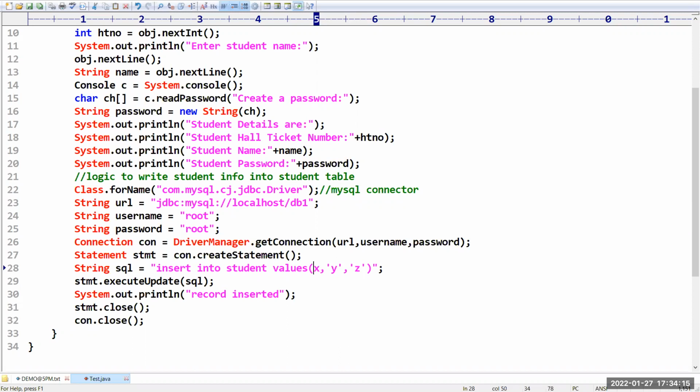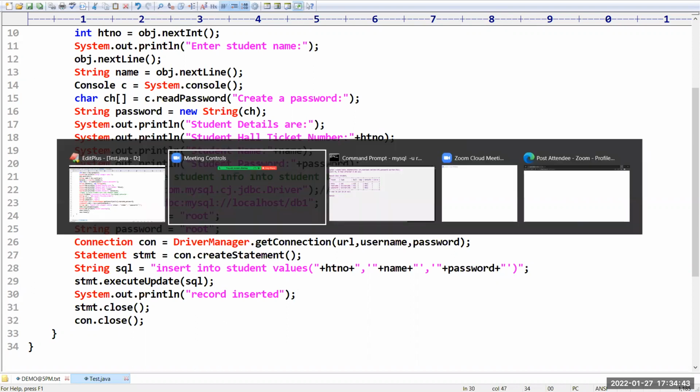The reason I am giving these temporary variable names is that we need to append the data. So plus here I want to take the hall ticket number, plus double quotation. And here also, plus we have to take name. Okay, and then plus close. And here also we have to take plus password, plus we have to close. That's all. Now we have to execute the query and the record is inserted.